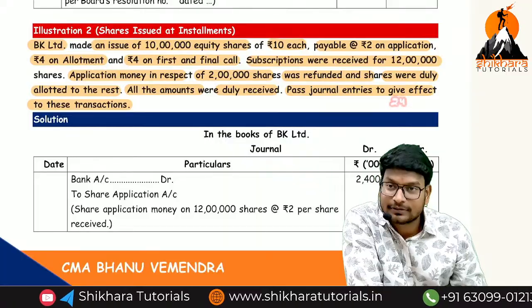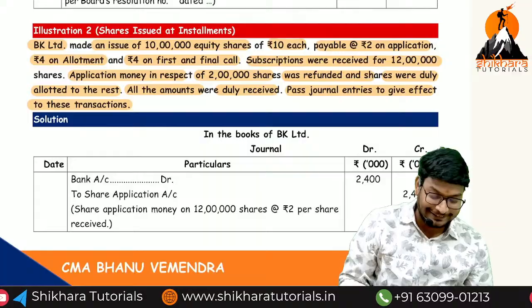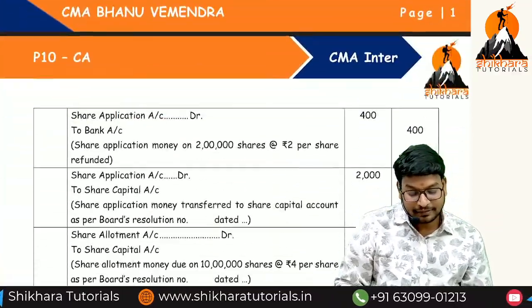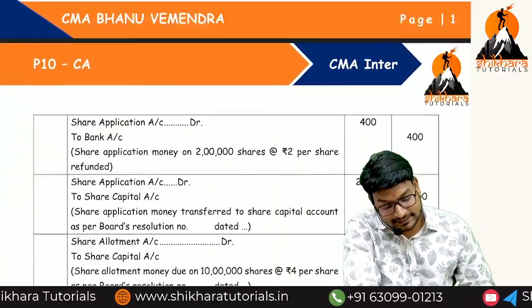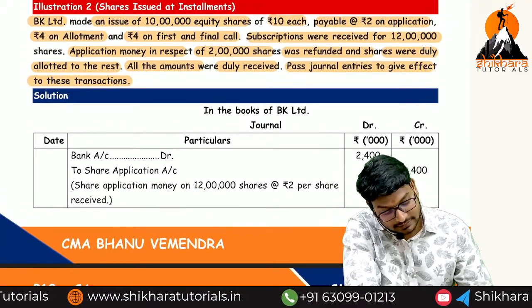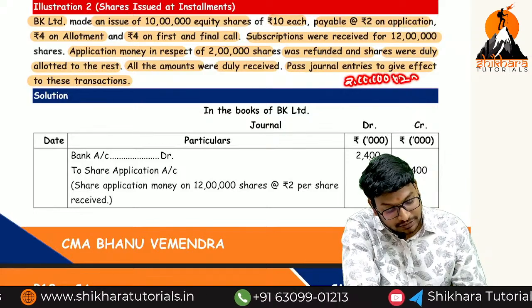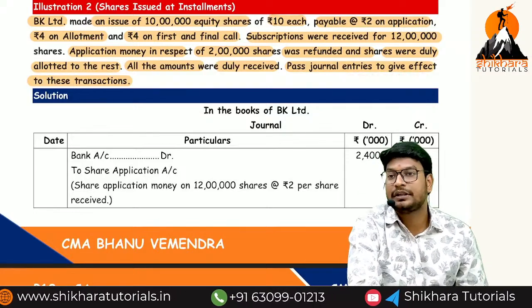24 lakhs. So what did you say? 24 lakhs only, yeah? Okay, nice. What is the second entry, ma? Excess application money we are going to refund. So what is the excess applications? 2 lakhs. So 2 lakhs into 2 rupees, that is equal to how much, ma? 4 lakhs rupees we are going to refund back.